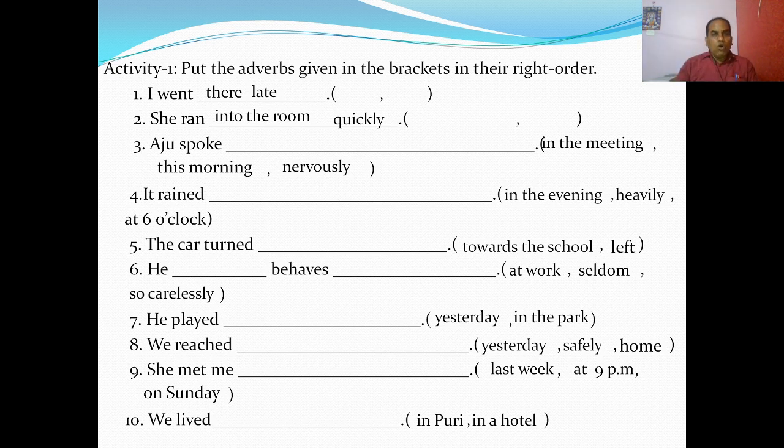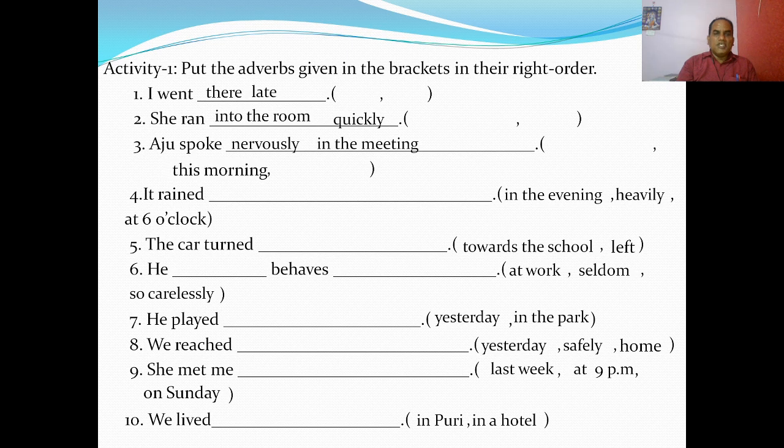Then you see, Aju spoke nervously in the meeting this morning. Why? Here the pattern is MPT. First manner, she spoke how? Nervously. Then place, where? In the meeting. When? This morning. So MPT: manner, place and time.